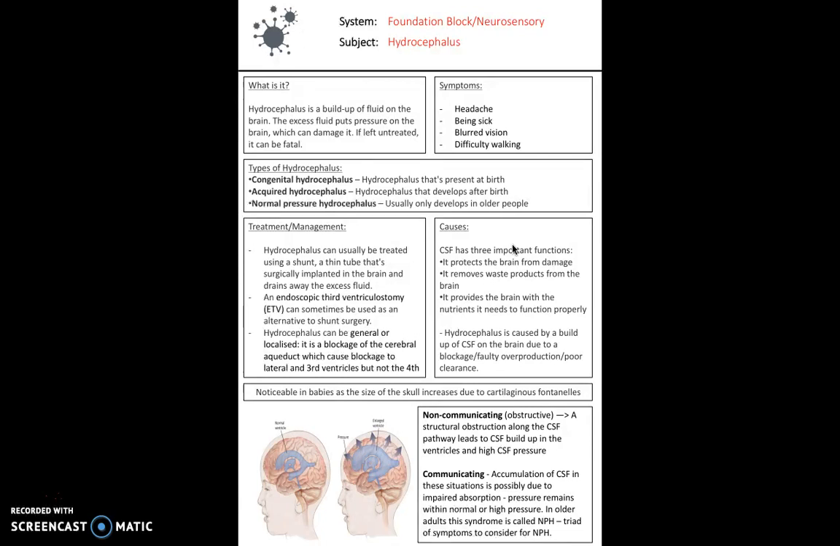So if CSF should be in the brain, how do we get too much of it? This can be seen here in the causes box. It could be caused by a blockage, something that's stopping the CSF escaping from the brain as it should. It could be a faulty overproduction, so you're just naturally producing too much, or it could be a poor clearance.